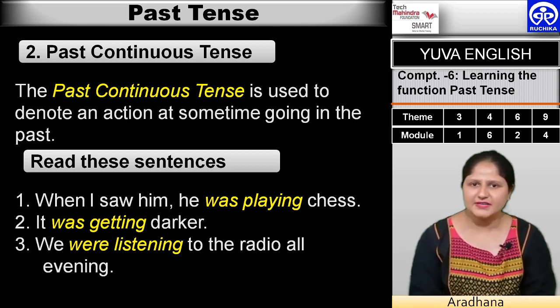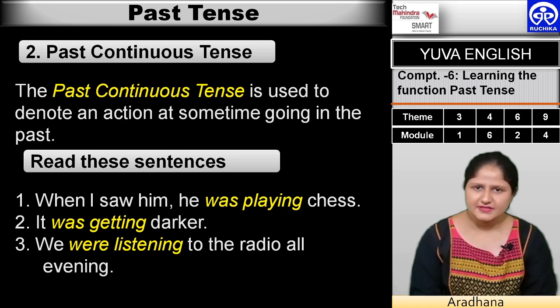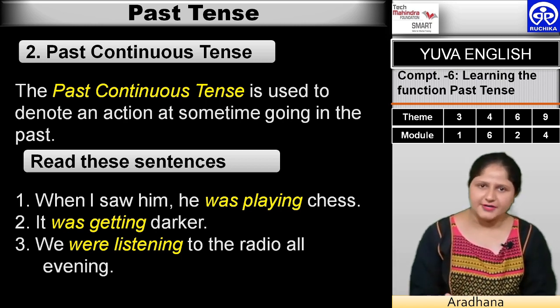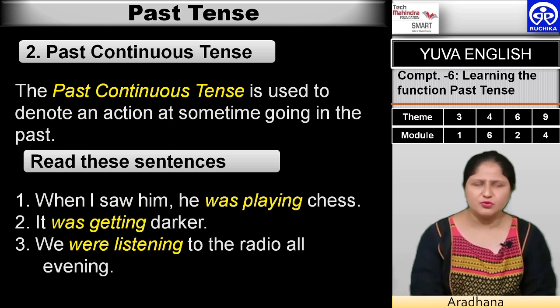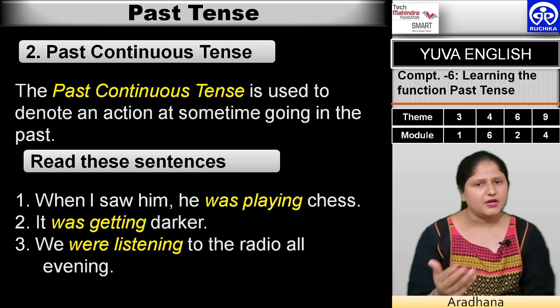We will read the second sentence. The second sentence is, "It was getting darker." That means while she was moving or while she was doing some action, it was dark.